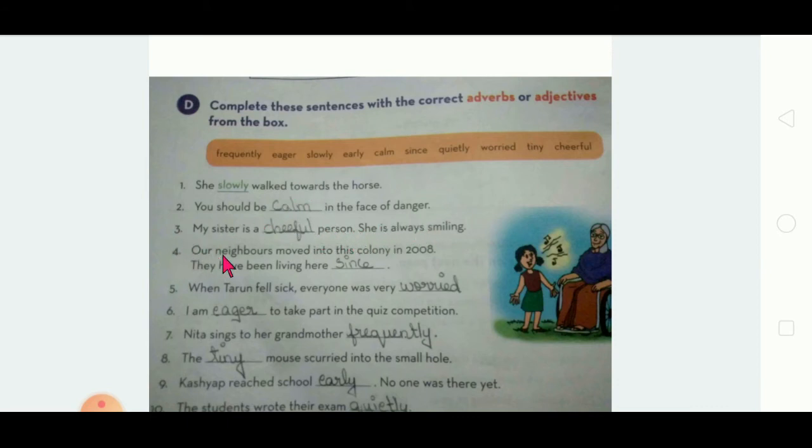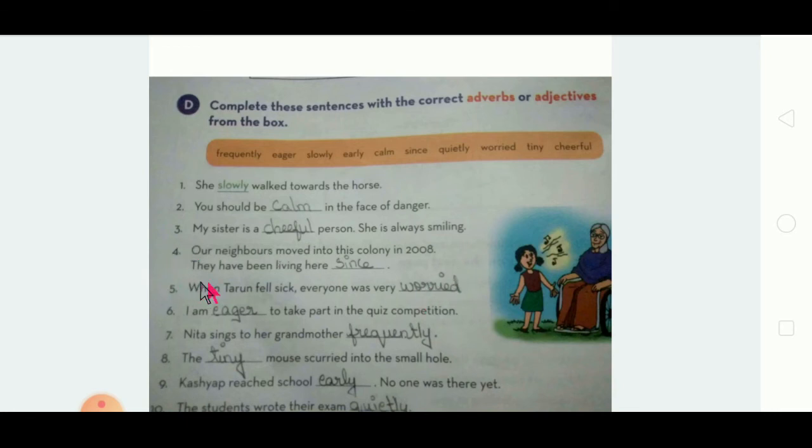Third one, my sister is a cheerful person. She is always smiling. So how the person is? Cheerful person, which qualifies the noun. Okay, it is an adjective. My sister is a cheerful person. She is always smiling, right?